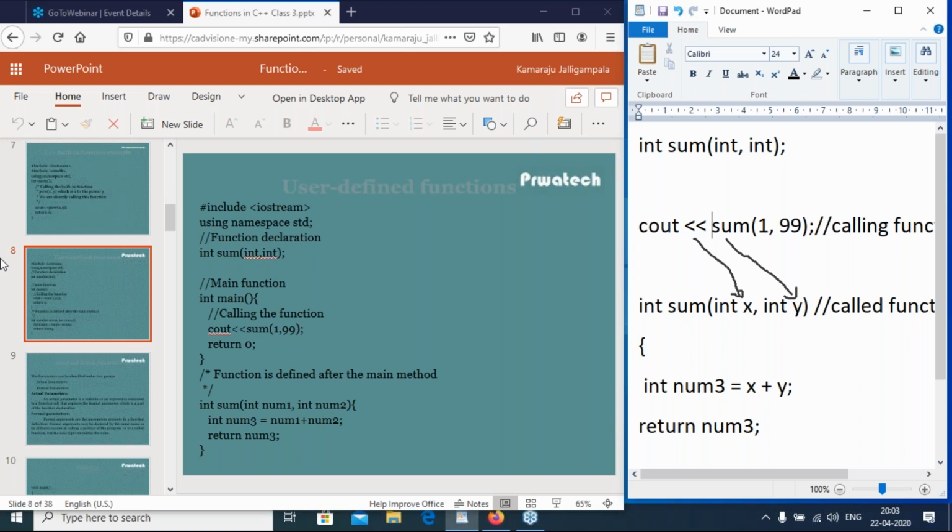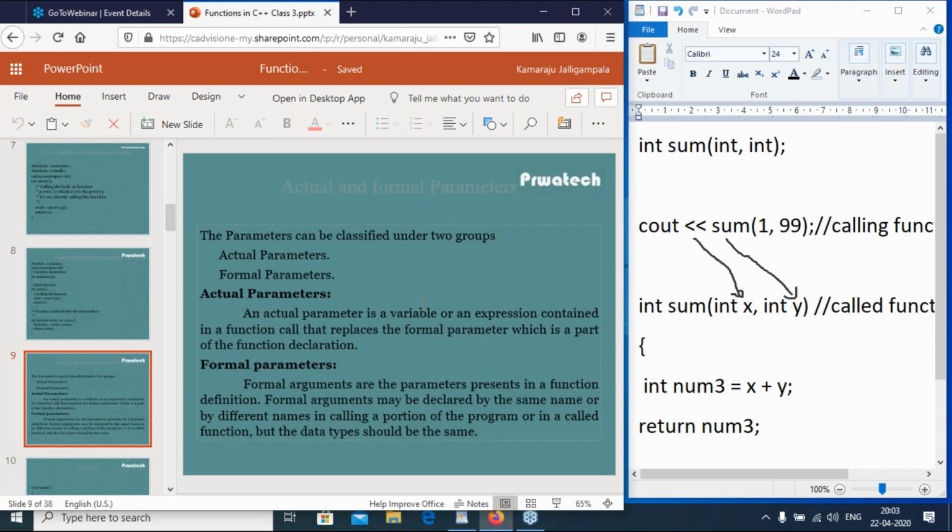Here we have only the iostream header. What are actual and formal parameters? The parameters can be classified under two groups: actual parameters and formal parameters. An actual parameter is a variable or an expression contained in a function call that replaces the formal parameter, which is part of the function declaration.